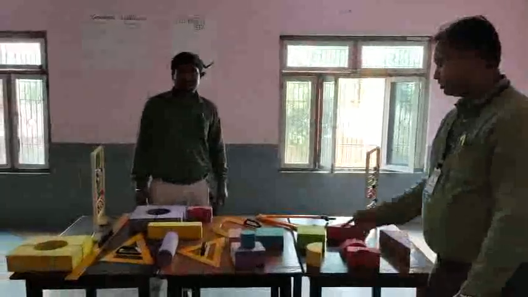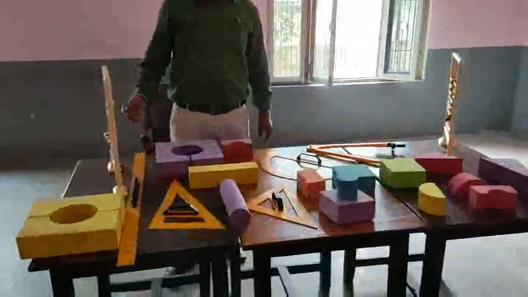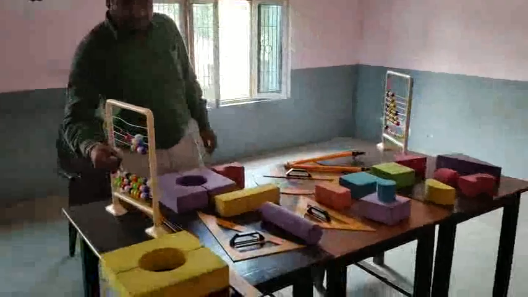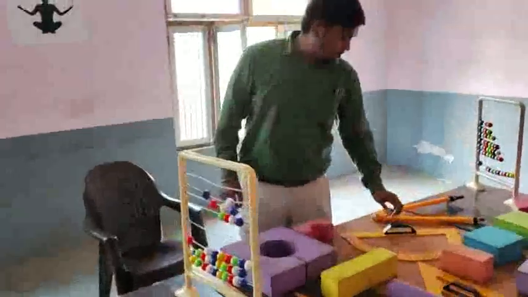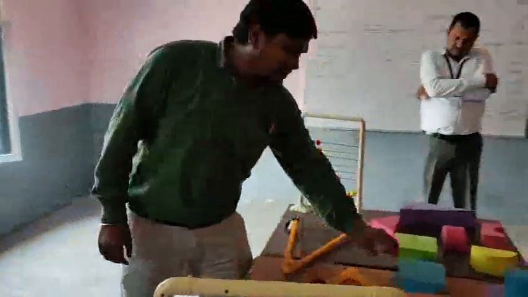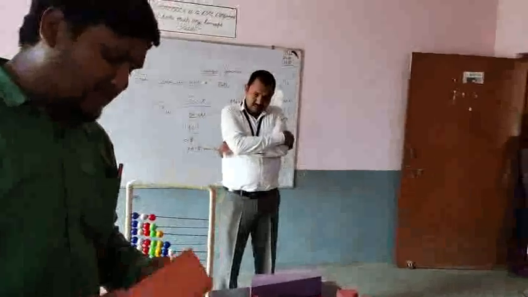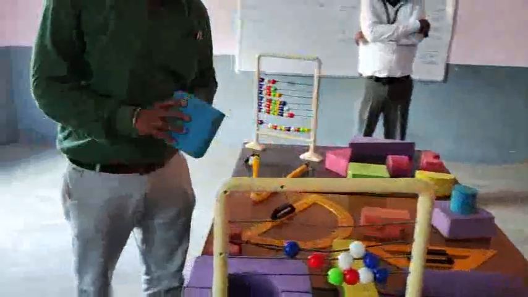Mathematics lab. So sir will tell you about each and every equipment. Okay, these are the figures which we are using for counting of numbers and collection. This is a product which we are using mechanical. Compass which we are using for a circle. That is the shape of a cuboid, with which we find the surface area and volume, and that is the shape of a cube.